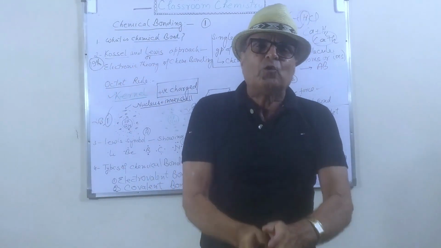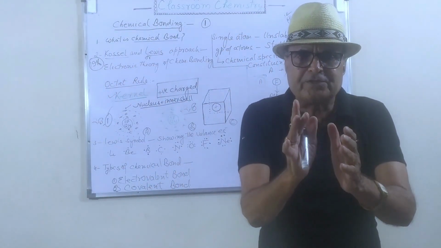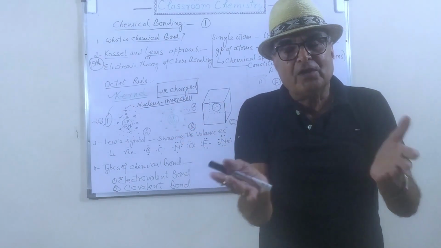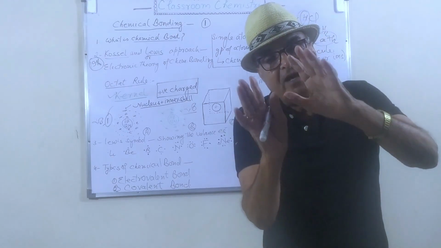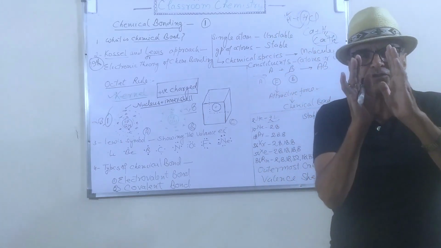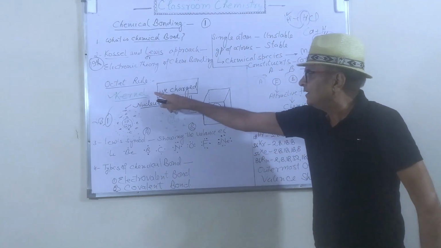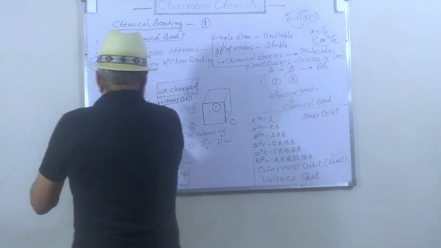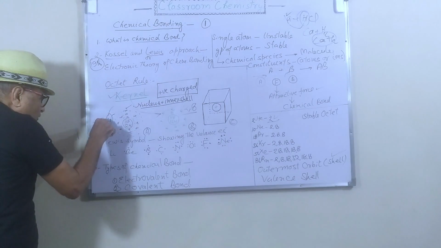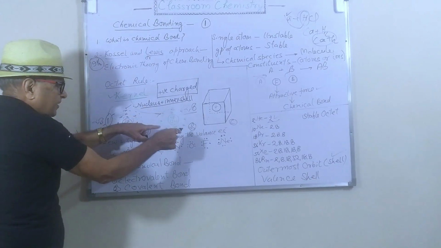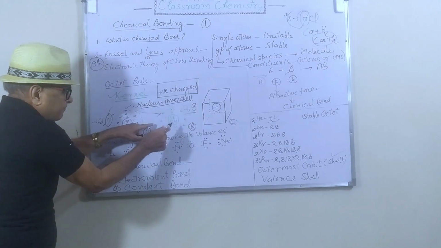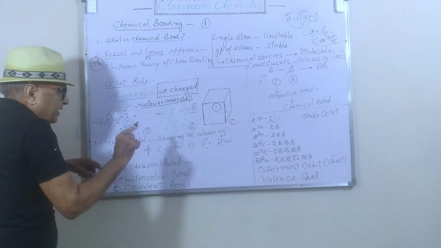So again, when the outermost orbit with its electron is removed from an atomic structure, the remaining part of that atomic structure is called the kernel. This is the remaining part. When this outermost orbit is removed from this structure, the remaining part of this whole structure is called kernel.